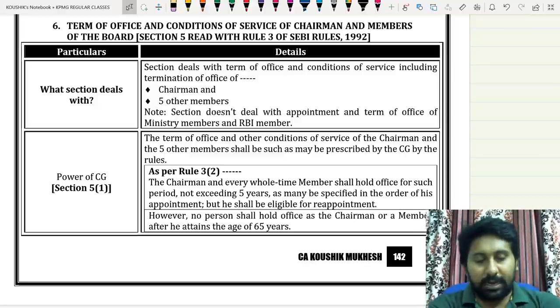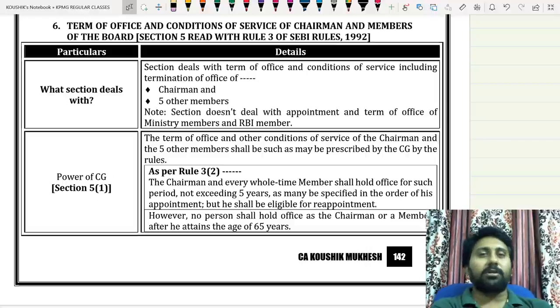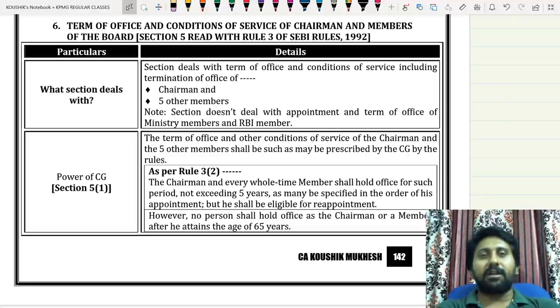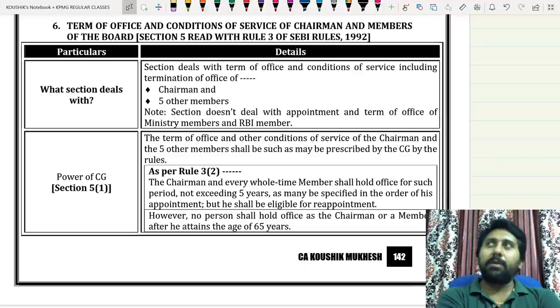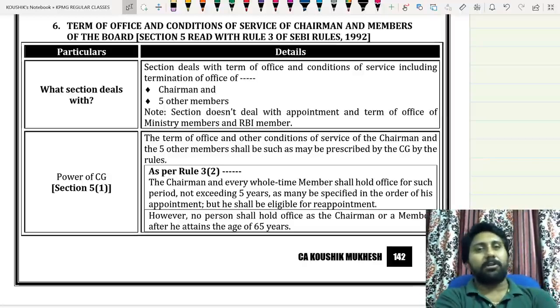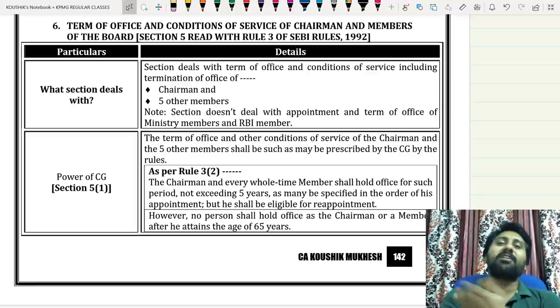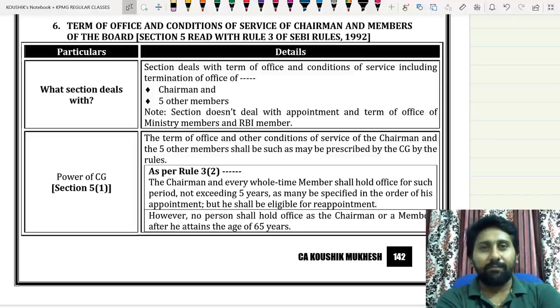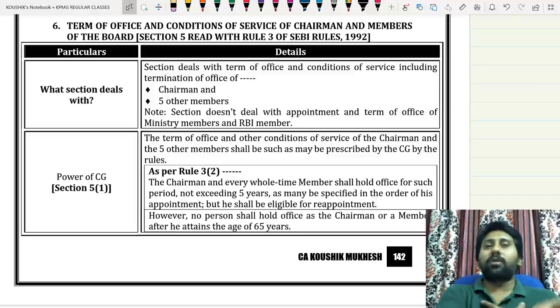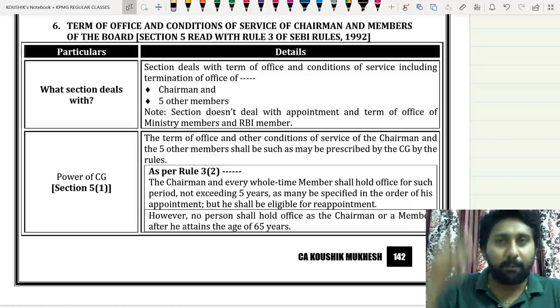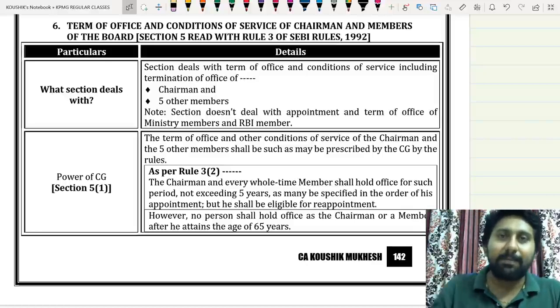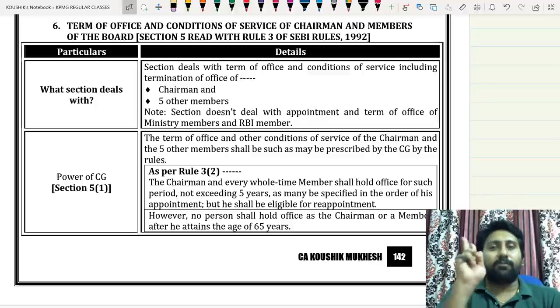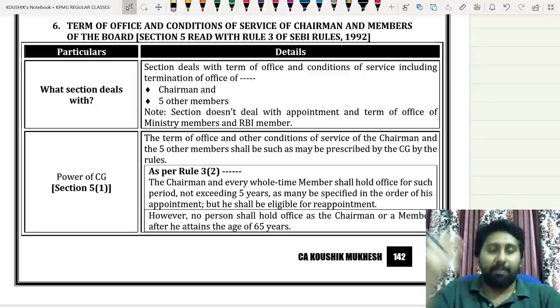Now, let's take clause B and clause C. B talks about the Ministry of Finance and Ministry of Corporate Affairs. C talks about RBI. RBI governors and all these people, and the Ministry of Finance and Ministry of Corporate Affairs: who are you to fix their tenure? Therefore, law says that you can't fix the tenure. The Ministry, when appointing, will fix the tenure. But SEBI can fix the tenure of only two categories: one is the chairman, another is the 5 members.